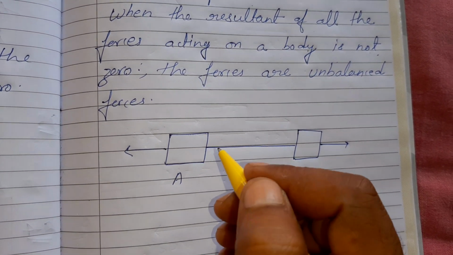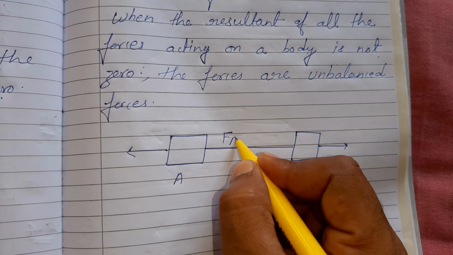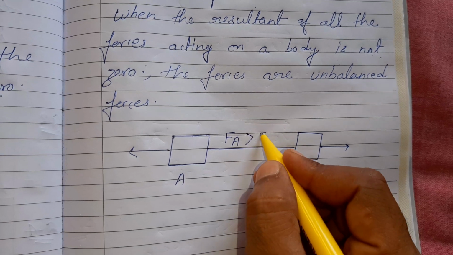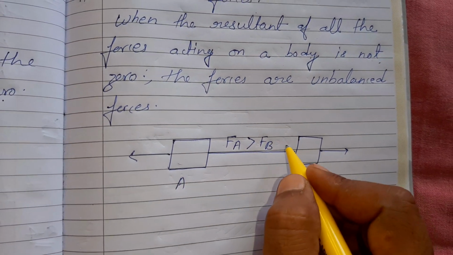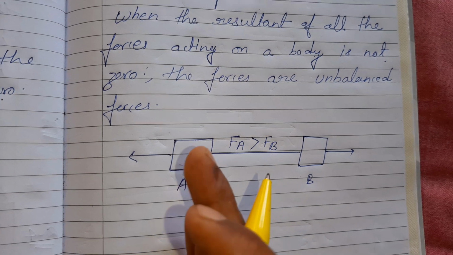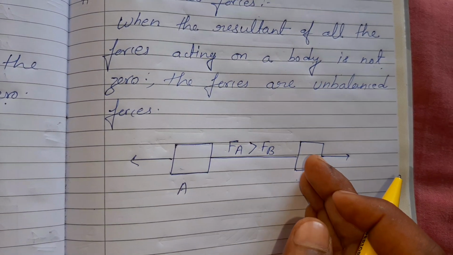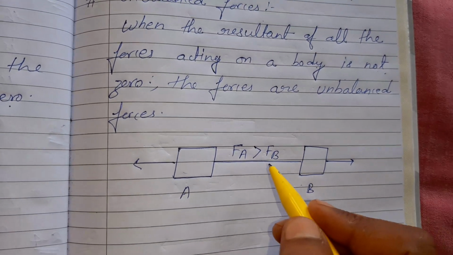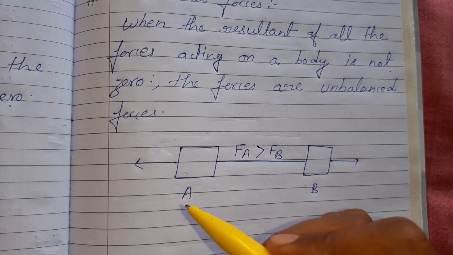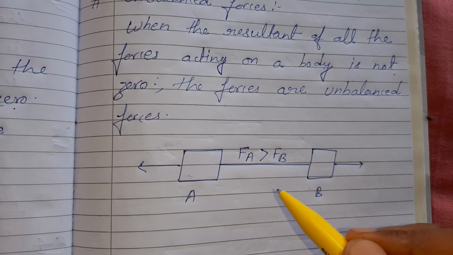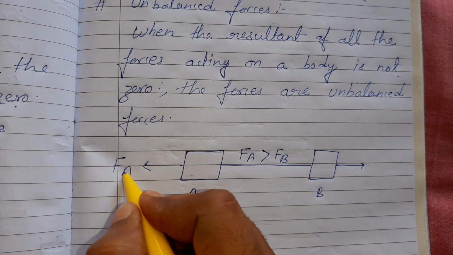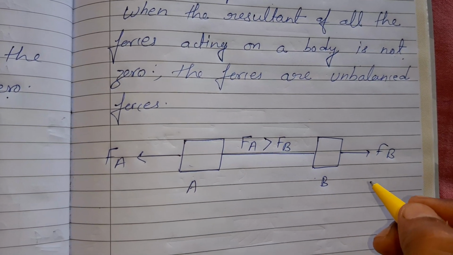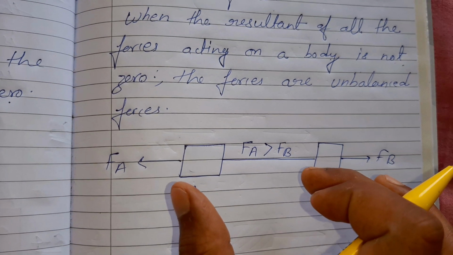Here I will write Fa, the force of object A, is greater than the force of B. It means that force of A moves in this direction and force of B moves in that direction, because both forces are unbalanced. Fa is more in comparison to Fb. Okay, so this is the diagram of these two objects.